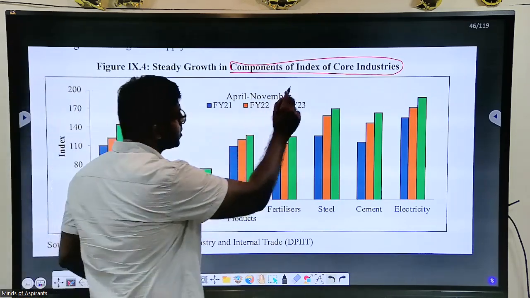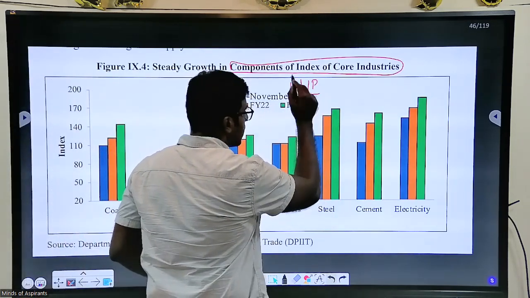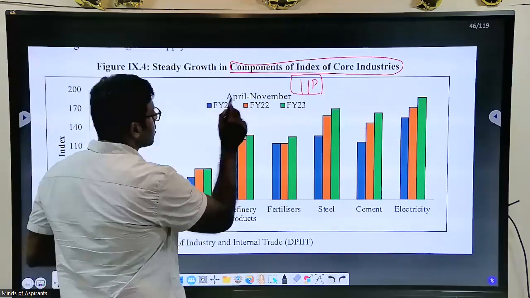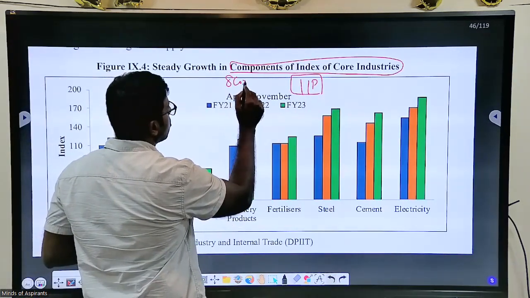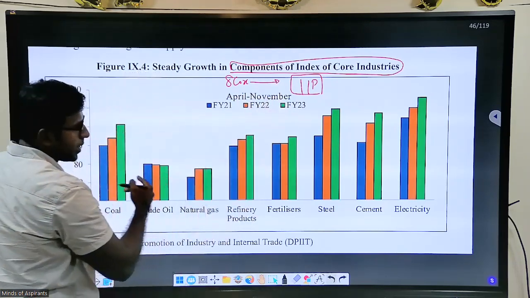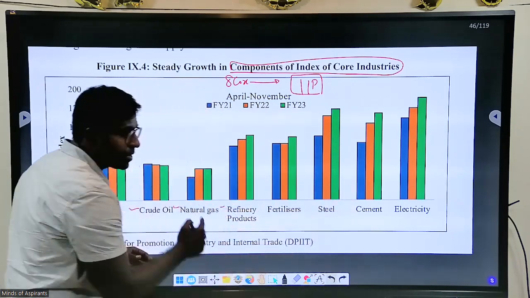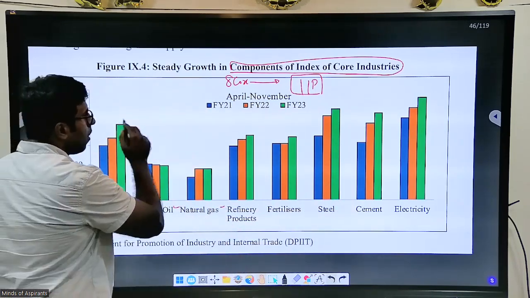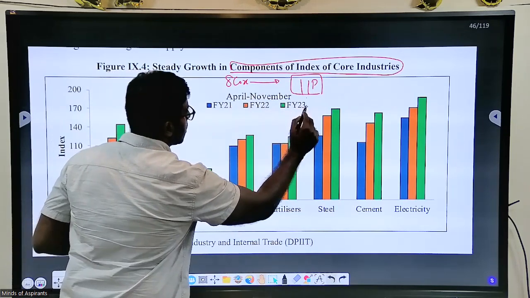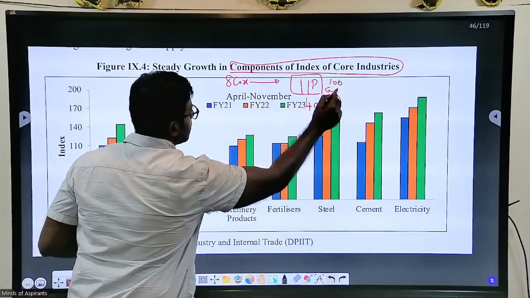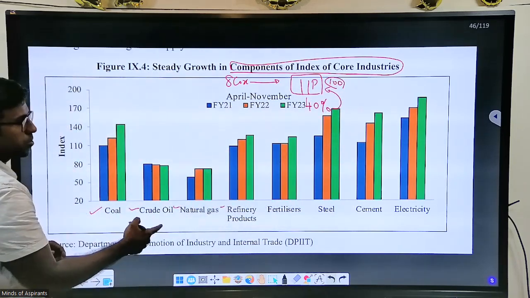This is actually separate. This is the IIP index. They asked this. There are 8 core components in IIP, which are coal, crude oil, natural gas, refinery products, all this. All these components contribute 40% of IIP. See, IIP is 100, and all these components contribute 40%.